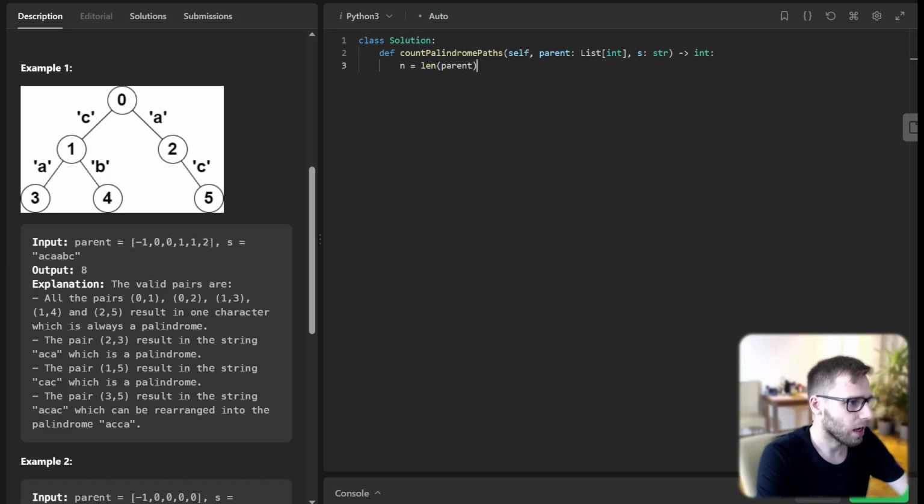n will be the length of parent, dp will be 0 times n, result will be 0, and count will be a default dict int.